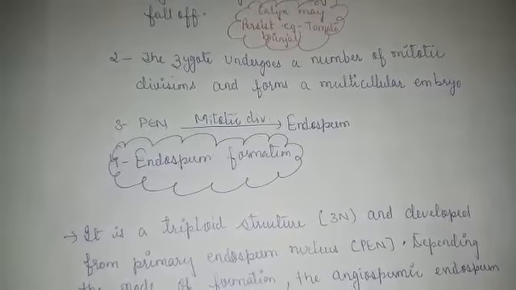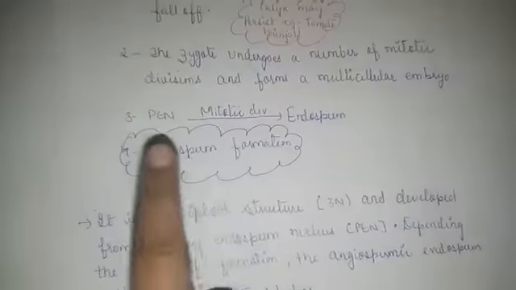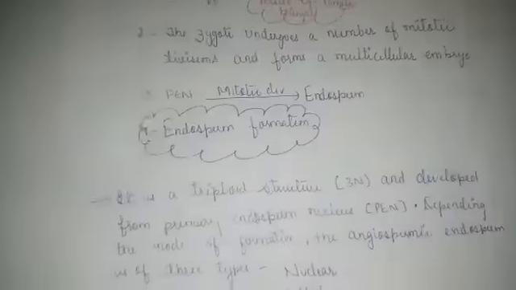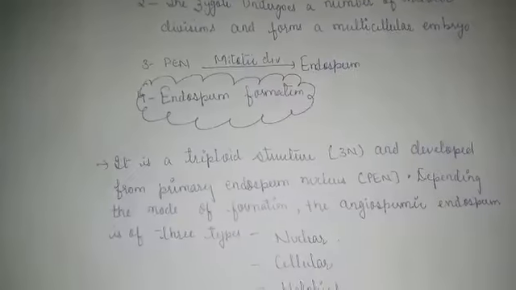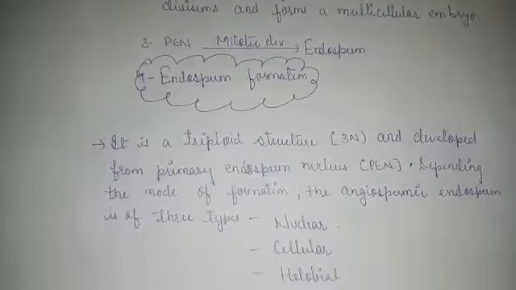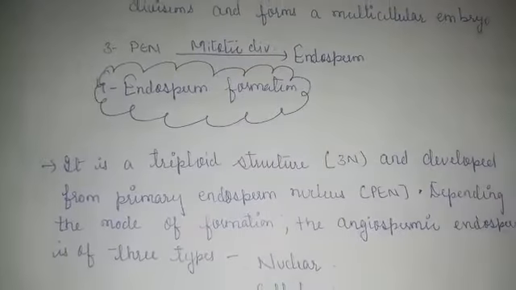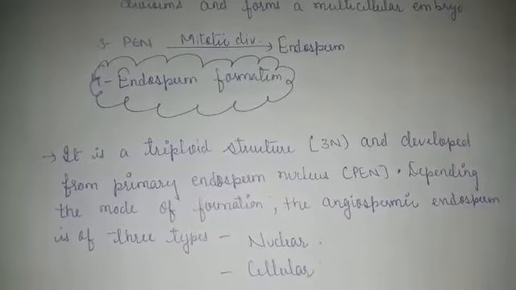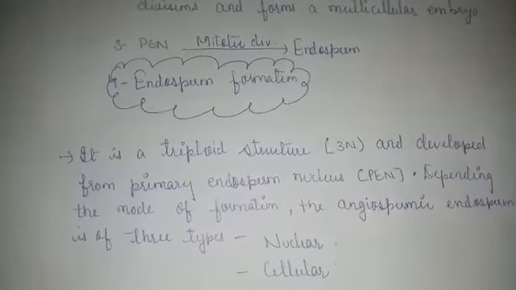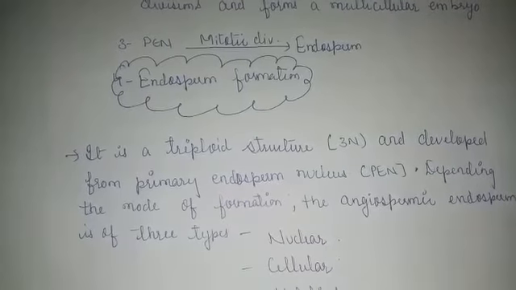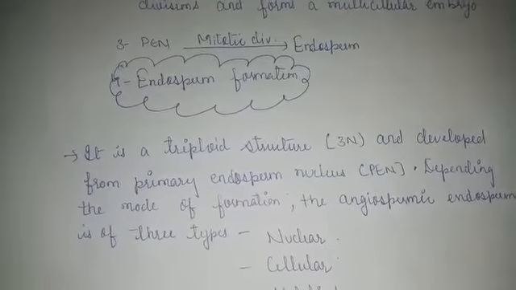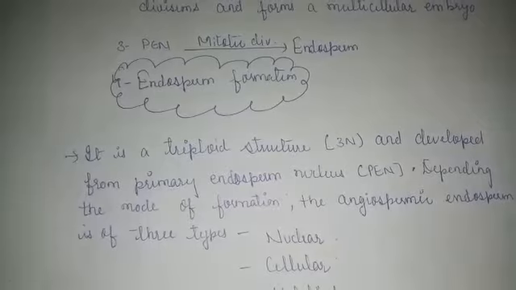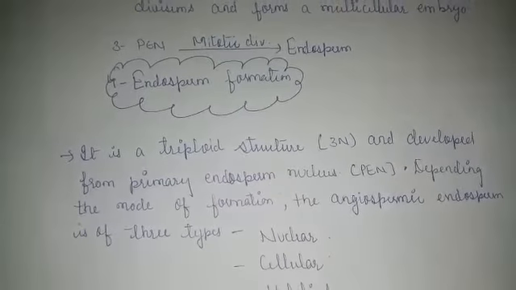Third, the PEN, that is the primary endosperm nucleus, undergoes repeated mitotic division to form endosperm. Now when we talk about the endosperm formation, it is a triploid structure having 3n number. We have discussed haploid, diploid and triploid terms since the previous class, in class 11th. Haploid means single set, diploid is 2n, and triploid is 3n, right?